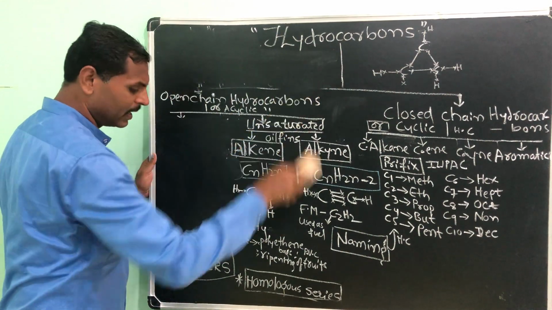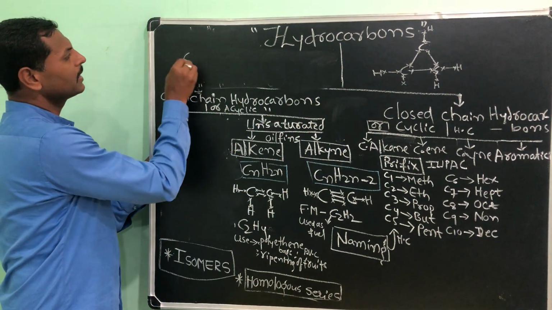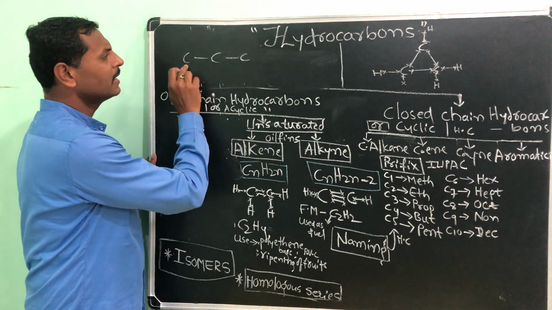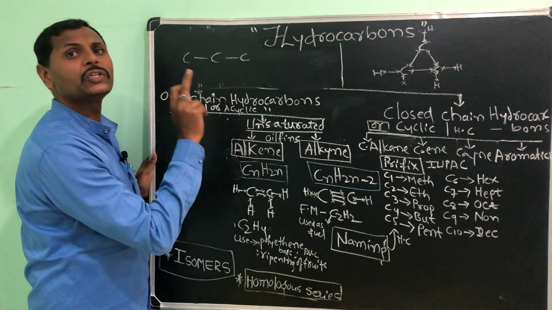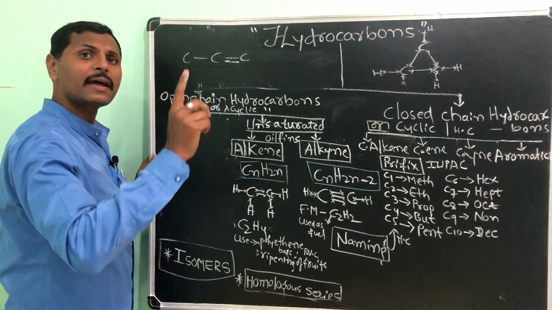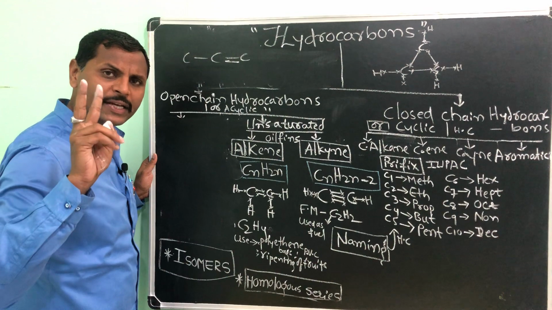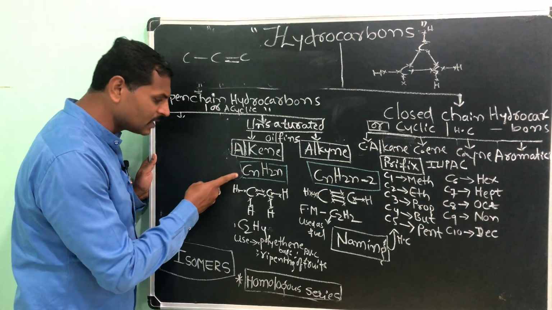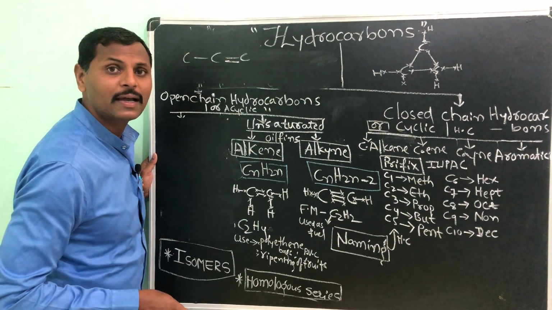Suppose you take 3 carbon atoms in a chain, then between any 2 carbon atoms, here or here, there must be a double bond. Then only do we call such hydrocarbons alkenes.